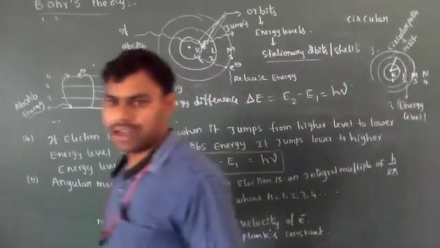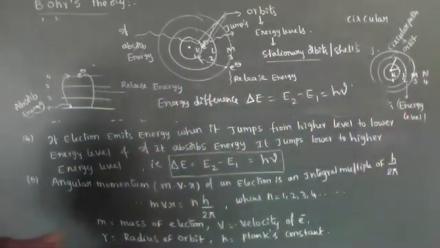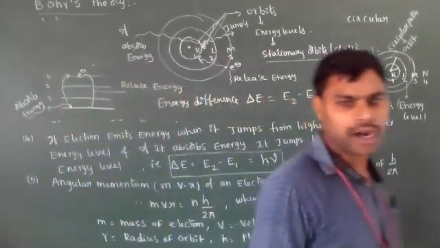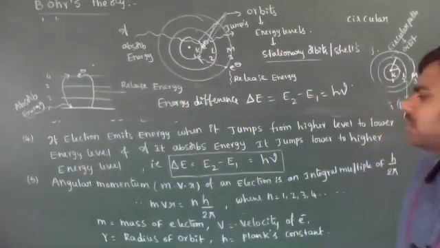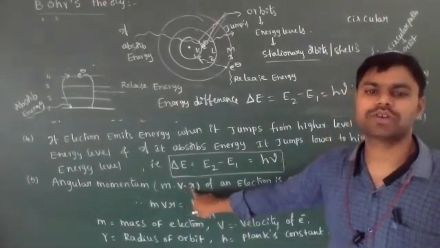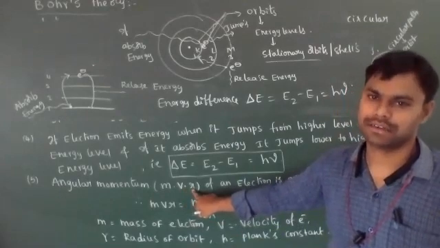Clear? Now, another important postulate given by Bohr's theory is angular momentum. What is angular momentum? Angular momentum of an electron is nothing but mass into velocity into radius of orbit.